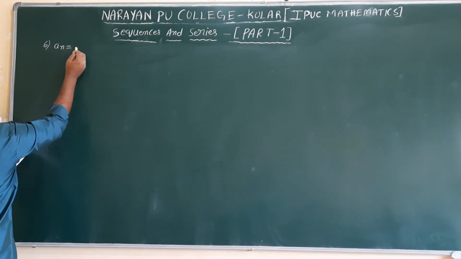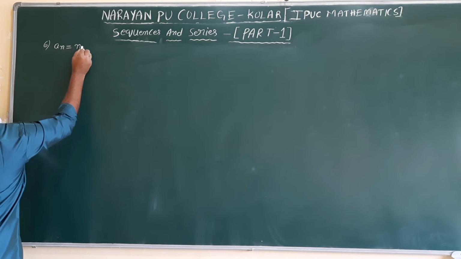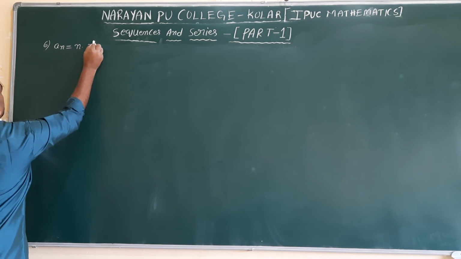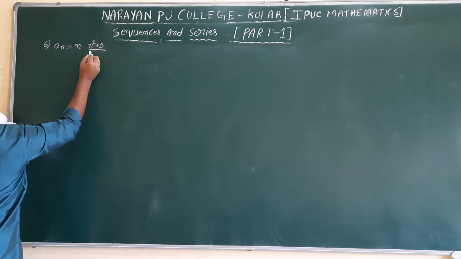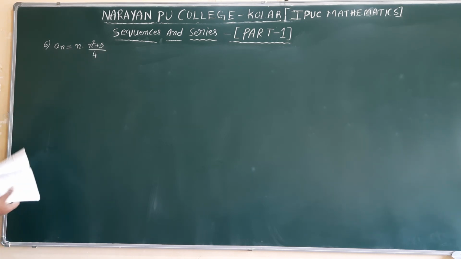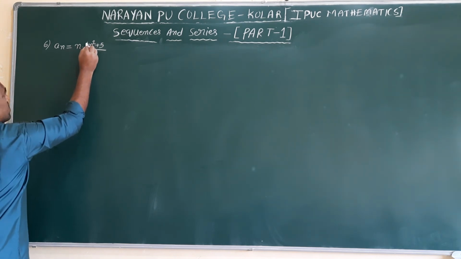an equal to n into n square plus 5 divided by 4. This one is separate now.